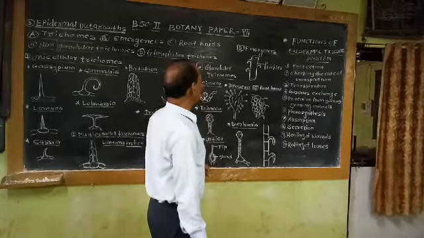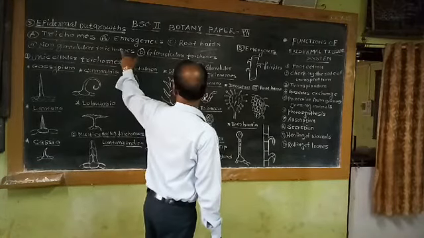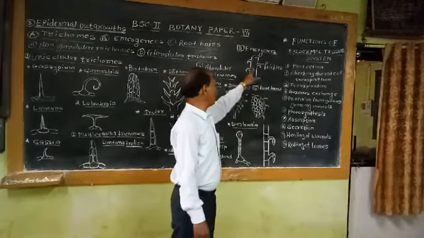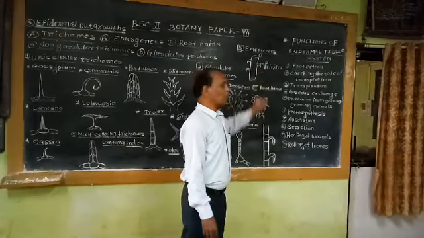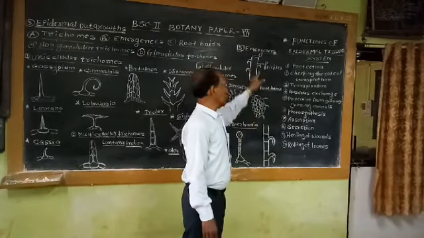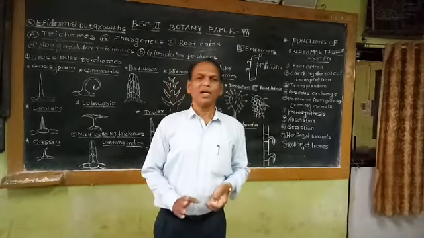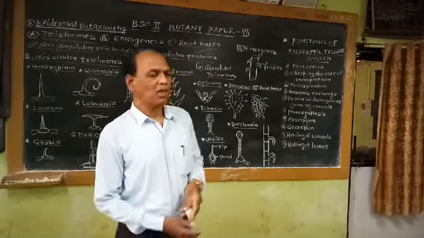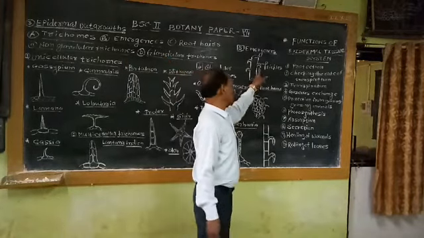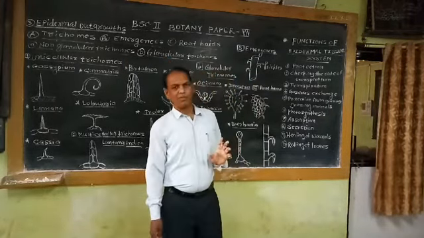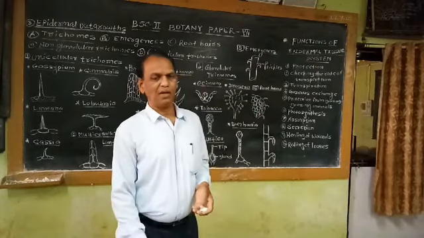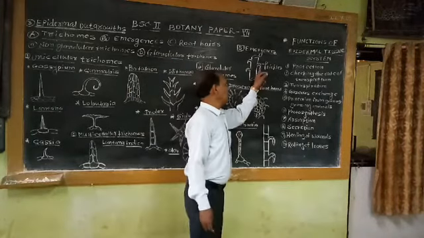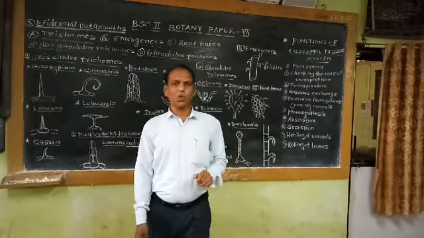Then the second component of epidermal outgrowths is studied under the heading of emergences. This is an example of the prickles of rose. These emergences are hard, thick appendages arising from the stems of some plants, for example rose. The prickles found in the rose are sharp and thick. This is the defense mechanism of this plant. That means these prickles play an important role in protecting the plant from its enemies.